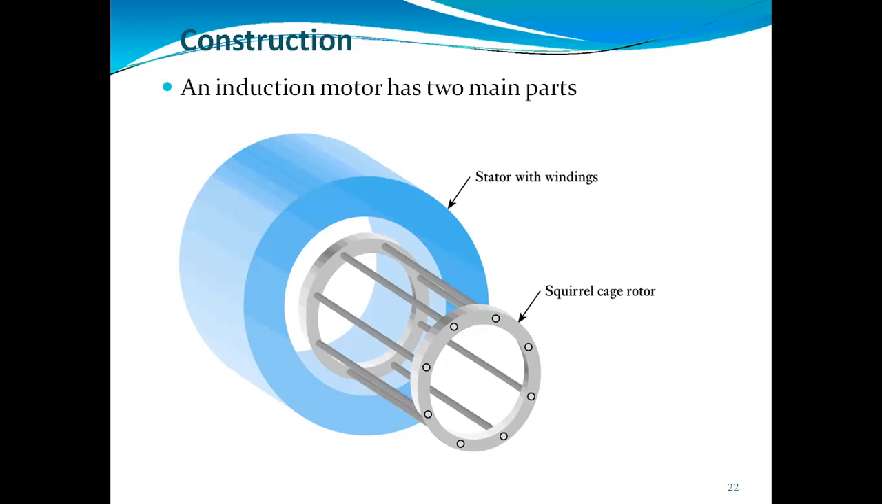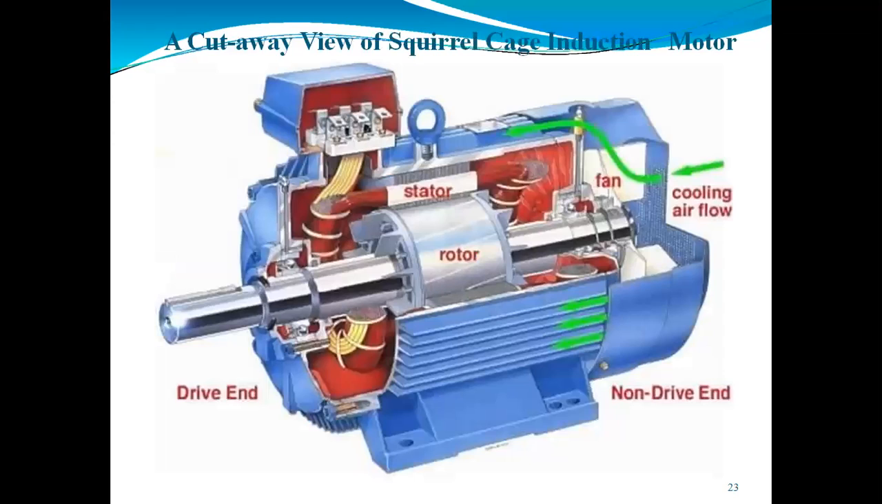If you see the applications, we can use the squirrel cage induction motor in the drilling machine, fan, printing machine. In lathe, we can use the squirrel cage induction motor.